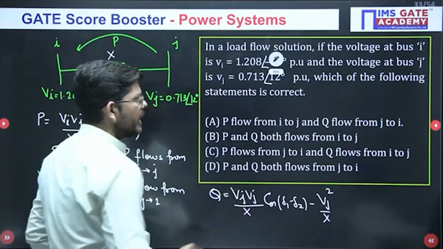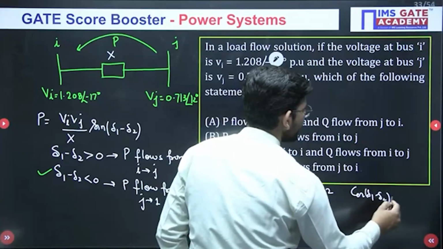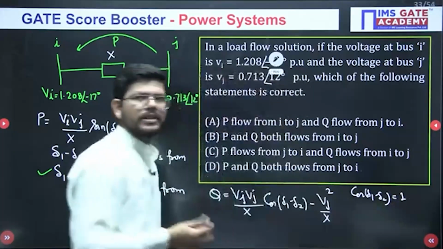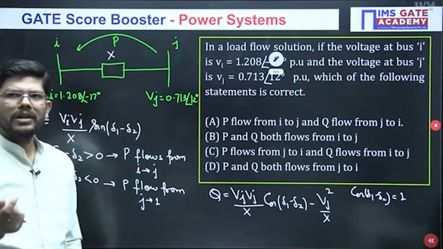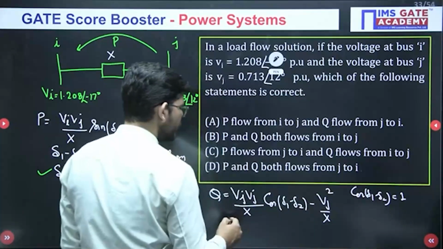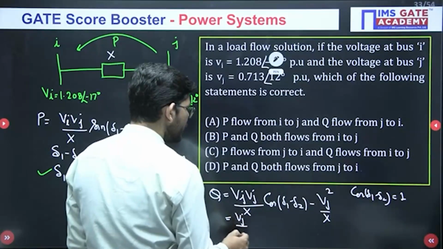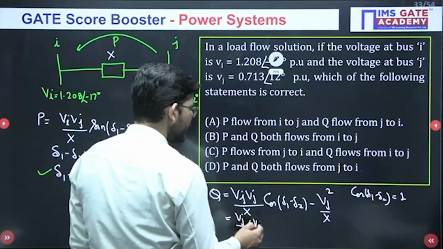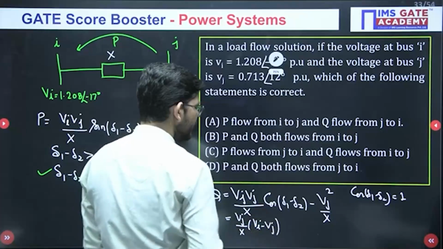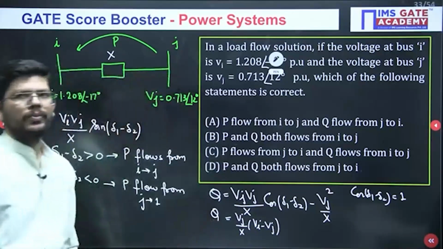We can assume that cos of del 1 minus del 2 is very close to 1, because the difference is very close to 0. If we assume that this equals 1, then we will get Vj upon x times Vi minus Vj. This is what we will get as Q.